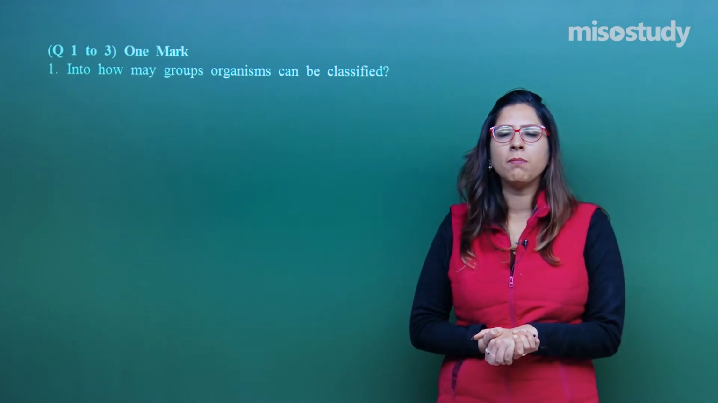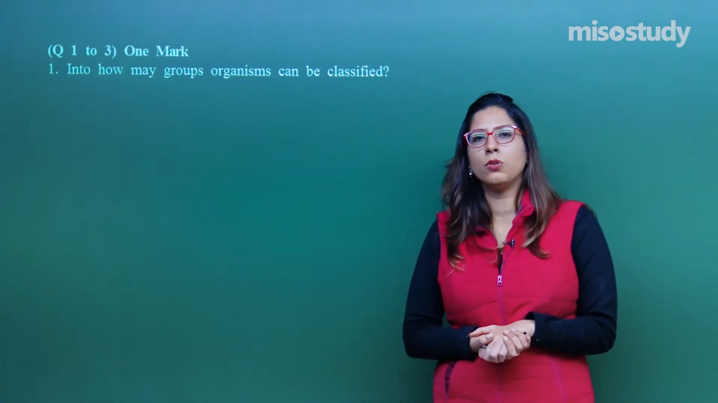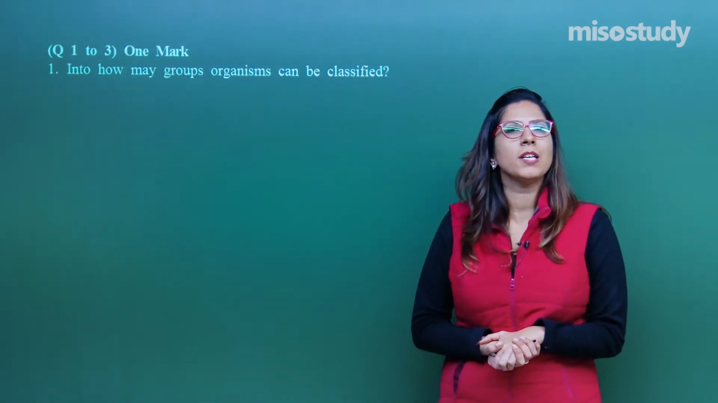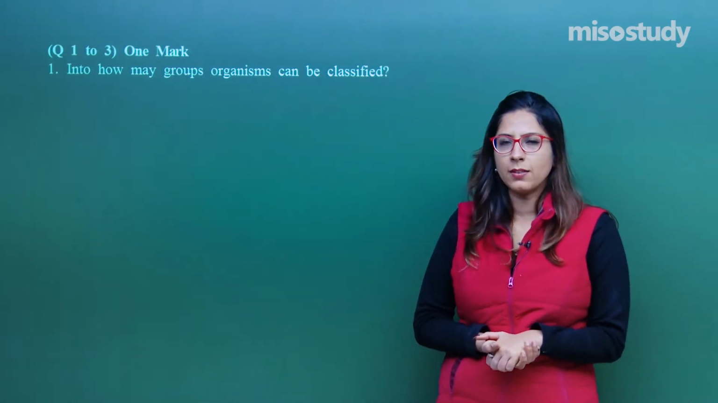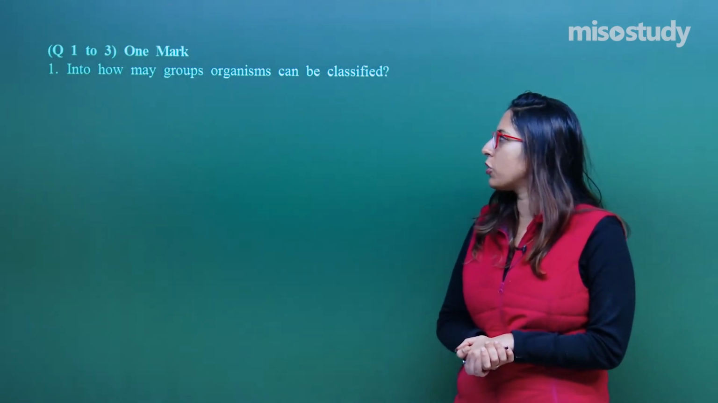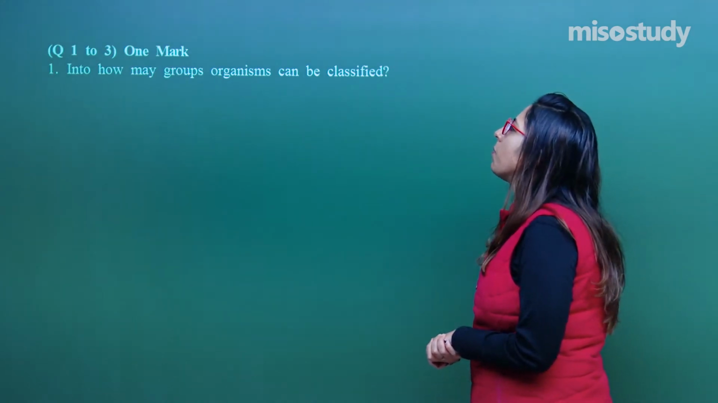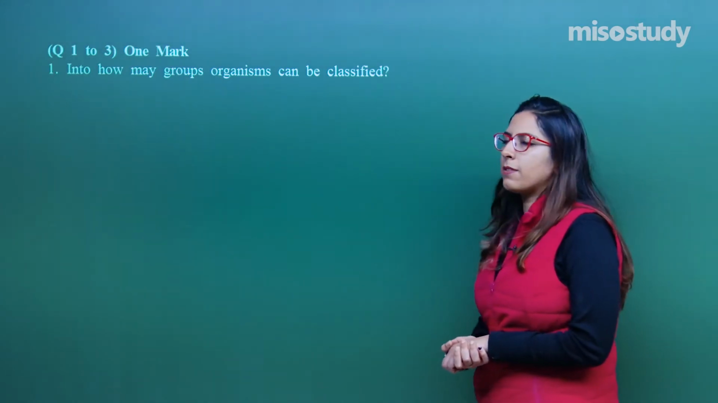I'll tell you how to attempt such types of questions, what to write, what not to write, and what are the silly mistakes that every student makes in this. So let's start today's session. The first question is of 1 mark. The first question: into how many groups can organisms be classified?